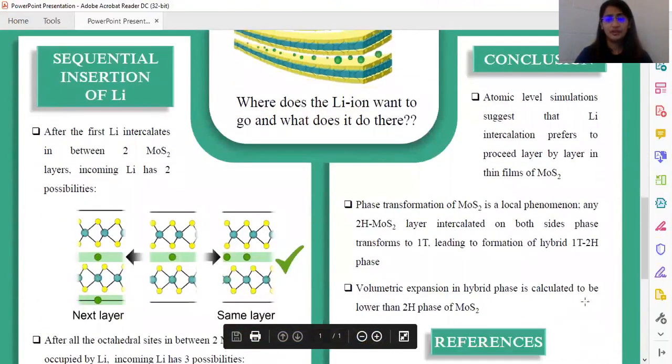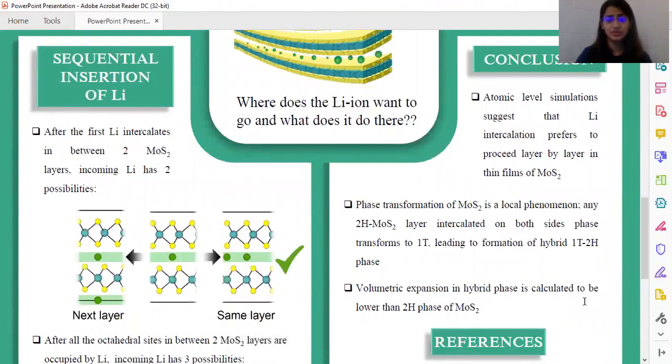In conclusion, we performed atomic level studies that suggest that lithium intercalation prefers to proceed layer by layer in thin films of MoS2. And this would lead to local phase transformation of MoS2 from 2H to 1T phase. Our volumetric expansion studies also suggest that hybrid phase formation is probably what is seen experimentally.